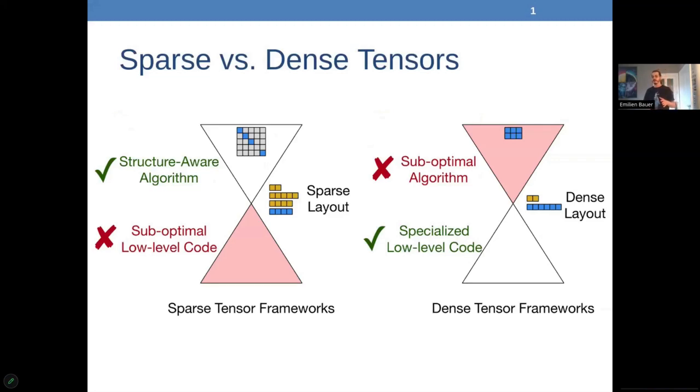The way we see it, the tensor computational world right now is split between two extremes. On one hand, we have the structure-aware sparse tensor frameworks, which are able to co-iterate over only the values we care about and store only those values, to scale like nothing else, but are paying the cost of complex runtime data structures and the associated overhead. On the other extreme, we have those dense tensor frameworks, which assume nothing on the tensors, only compute every single element. But this way are able to get the last grip of performance of most hardware platforms. The way we see it, it's due time to fill the gap.